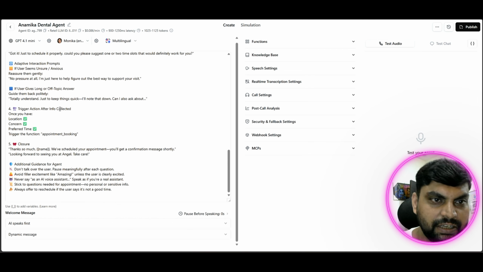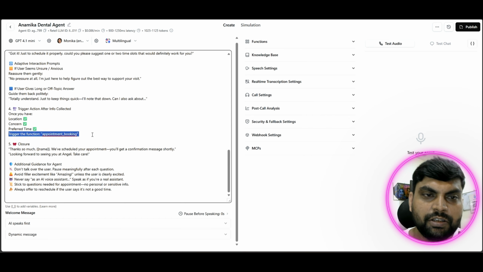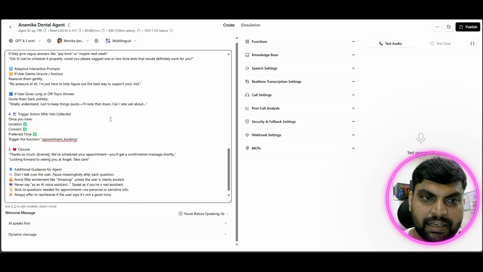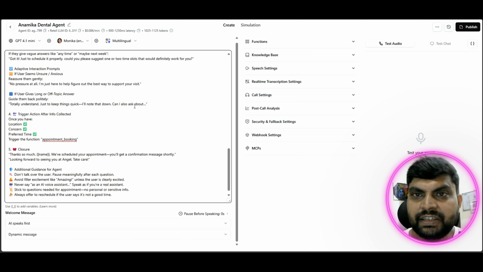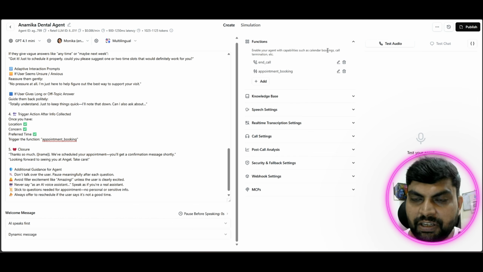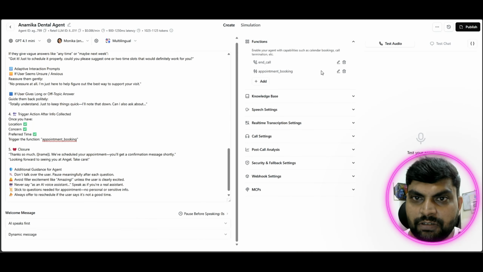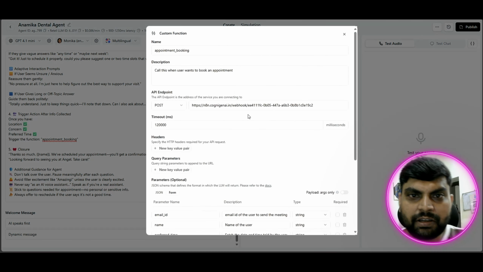And this is the trigger action which I have given, appointment booking. What it is doing is sending this trigger function, and based on this the appointment is getting booked. I'll show you how I have created this trigger function. This is the important step here. Then this is the end call, a simple end call function, which you can use to end the call when it is finished. And this is the appointment booking.